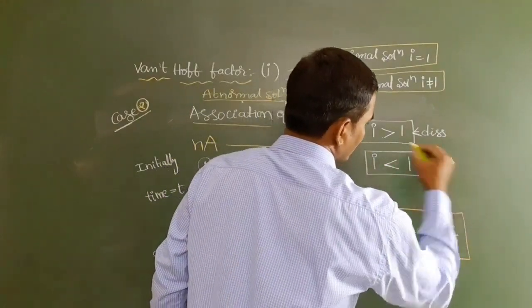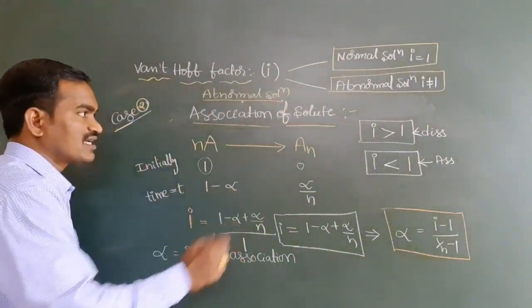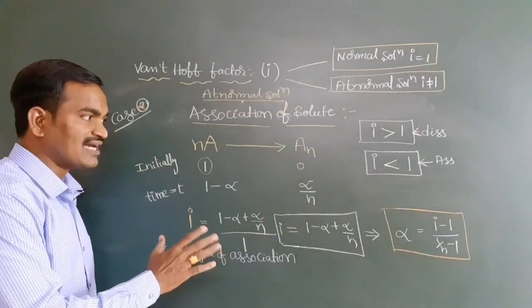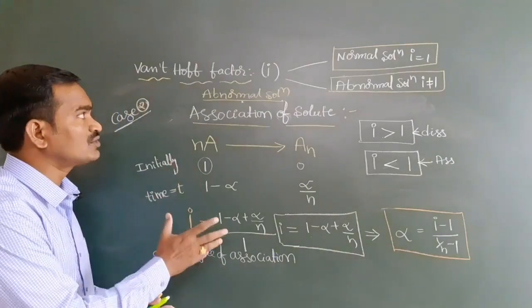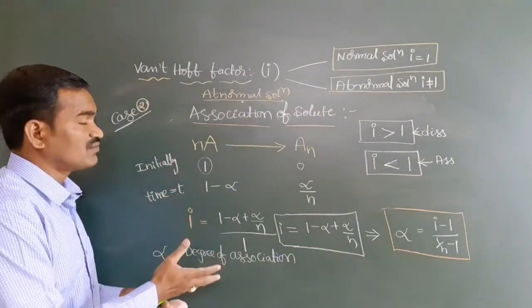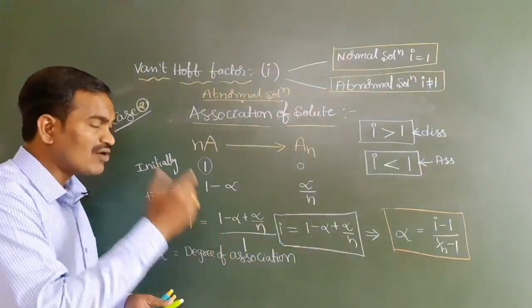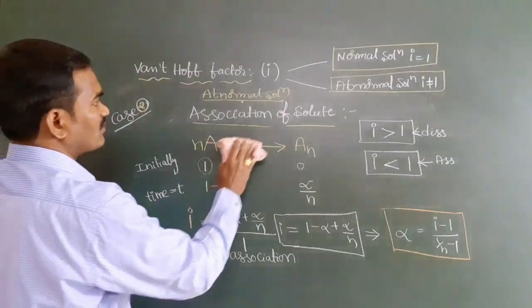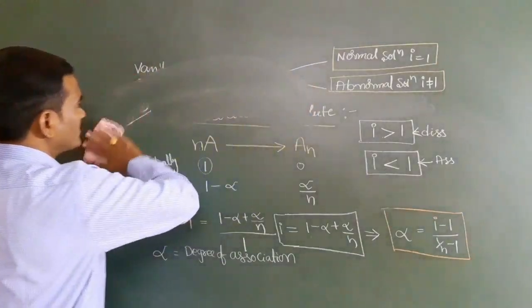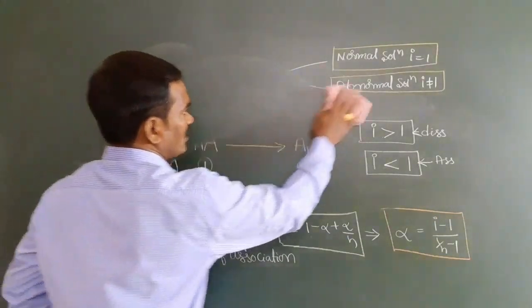So this is for association. Is it clear? Any doubt? So then, we have discussed in detail all these factors, the van't Hoff factor and all. Now how to apply it, sir? What are the colligative property formulas and all? All of you take it down.